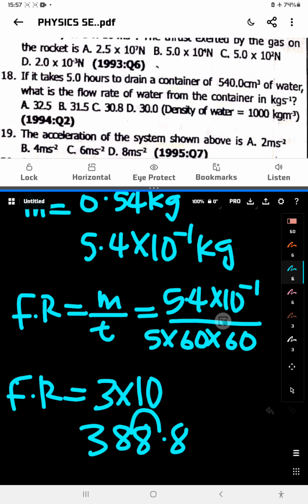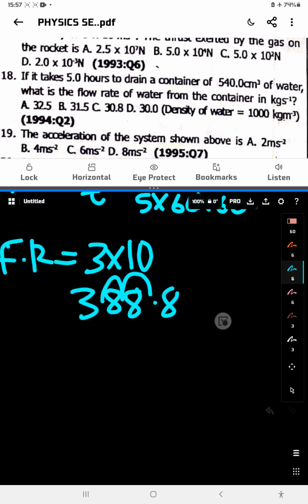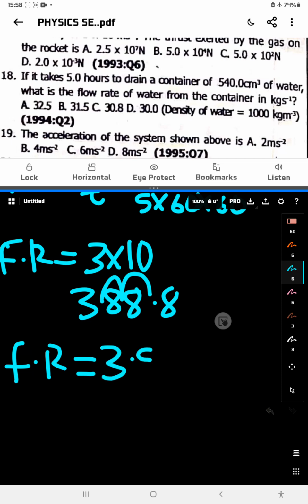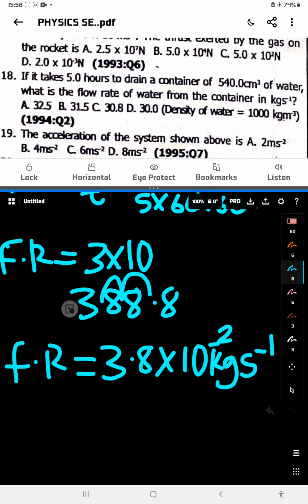I can carry this one come here. The answer will be flow rate equals 3.888 times 10 raised to the power of, notice where the decimal goes. It goes like this. So it's minus 2. Minus 2 kilogram per second.